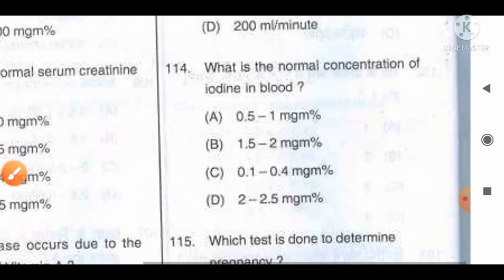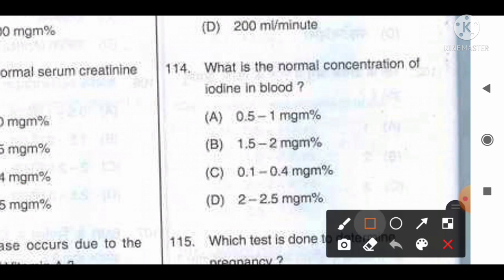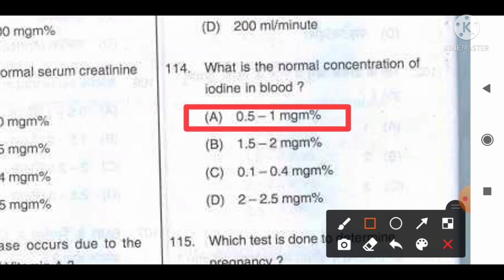Move to the next question, number 114. What is the normal concentration of iodine in blood? And the options are option A 0.5 to 1 milligram percentage, B 1.5 to 2 milligram percentage, C 0.1 to 0.4 milligram percentage, D 2 to 2.5 milligram percentage. And the correct answer for this question is option A, 0.5 to 1 milligram percentage is the normal concentration of iodine in the blood, that you can remember for this question.